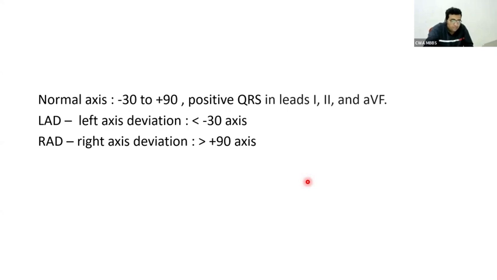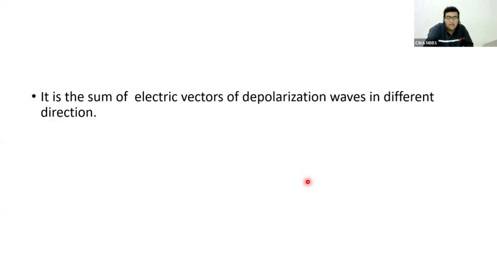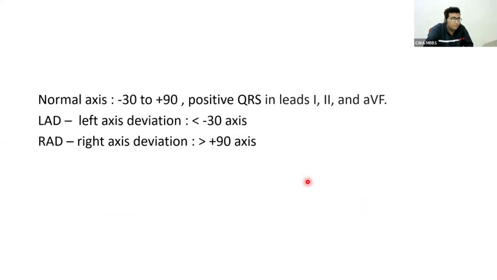Okay. Simply, the heart axis lies between minus 30 and plus 90. Anything beyond this or below that is axis deviation. This left axis deviation and right axis deviation takes place during hypertrophy of the heart muscle. The reason for hypertrophy may vary. I will teach you later.